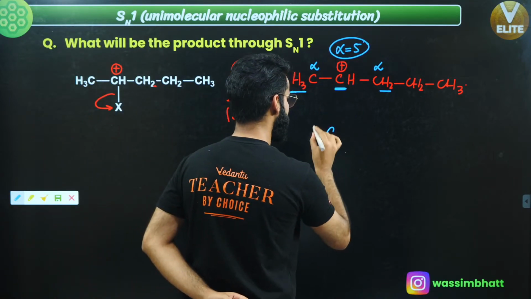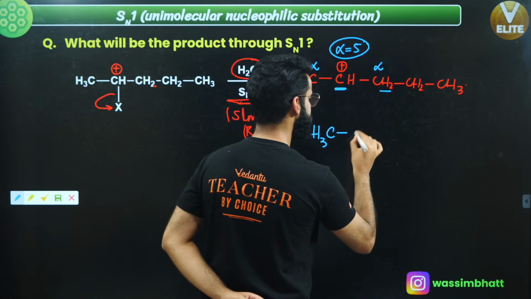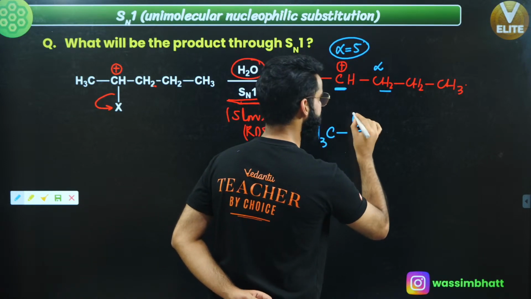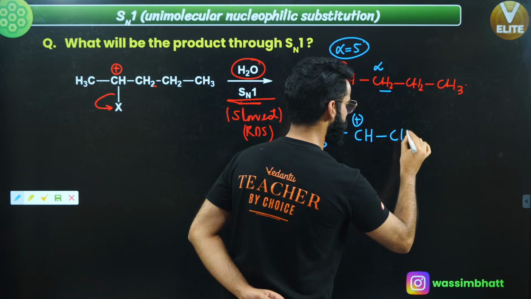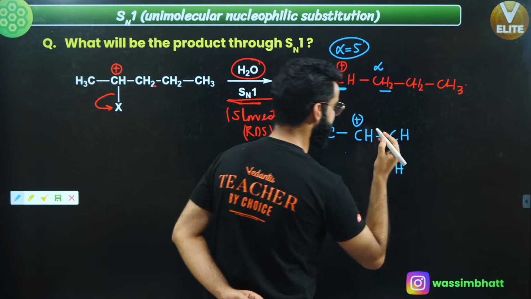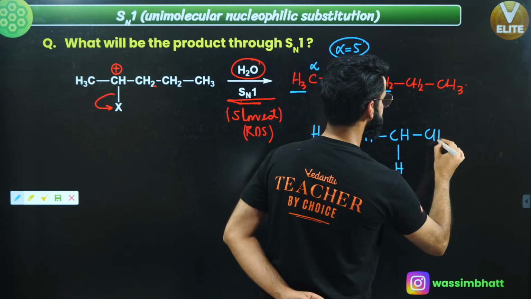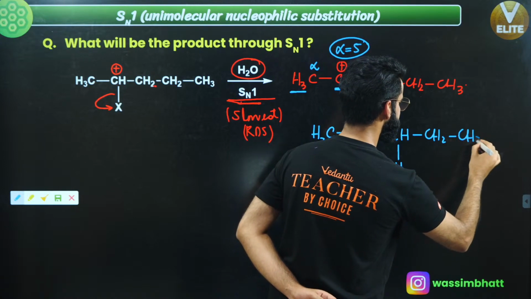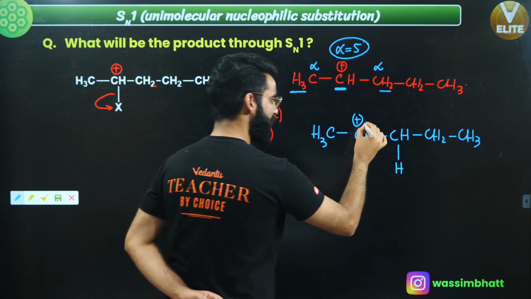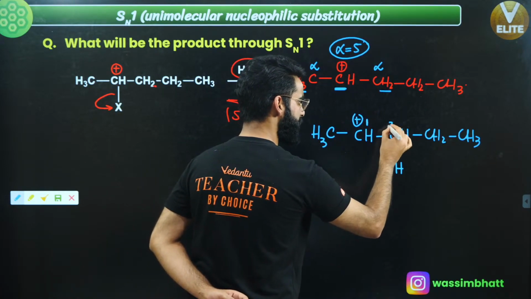See, I'm going to make this carbocation again like this. This is CH3, for example. This is CH with a positive charge right here. And this is CH2, correct? I'm going to make one bond over here like this. And you get CH2, CH3, correct? Let's call this carbon as carbon number 1. Let's call this carbon number 2.